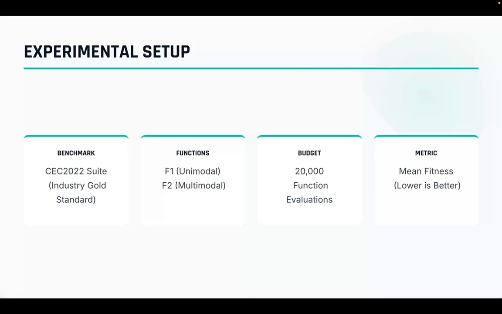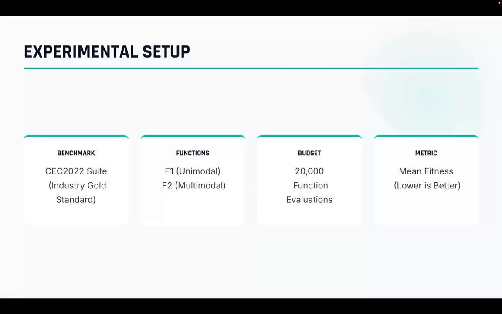We selected two representative functions for our duel. Function F1, which is unimodal. This is a simple valley. It tests pure speed and convergence. Function F2, multimodal. This is a landscape full of traps and fake valleys. It tests robustness. To ensure a fair fight, we gave both the original OIO and our adaptive OIO the exact same budget, 20,000 function evaluations. This ensures that any improvement we see is due to intelligence, not just doing more work.